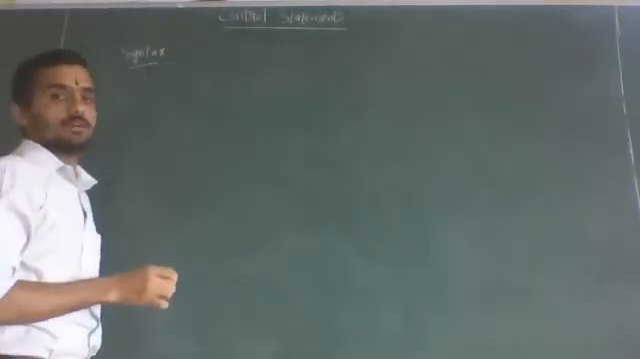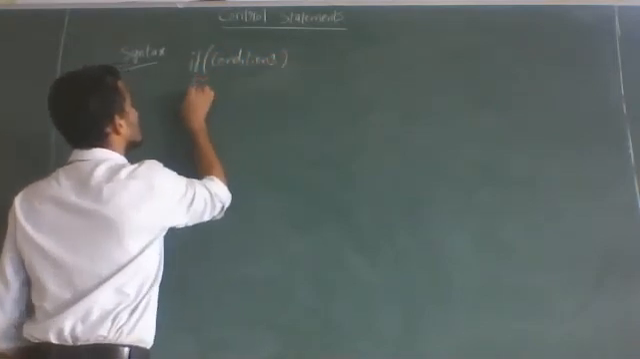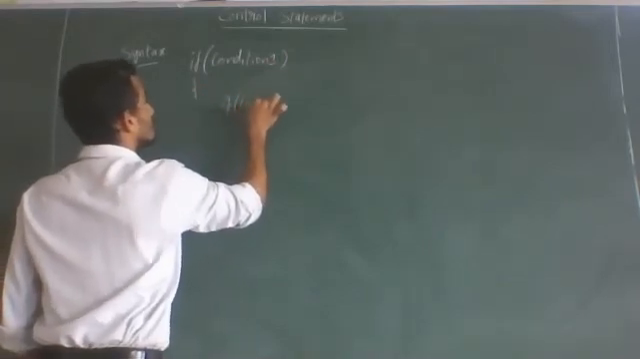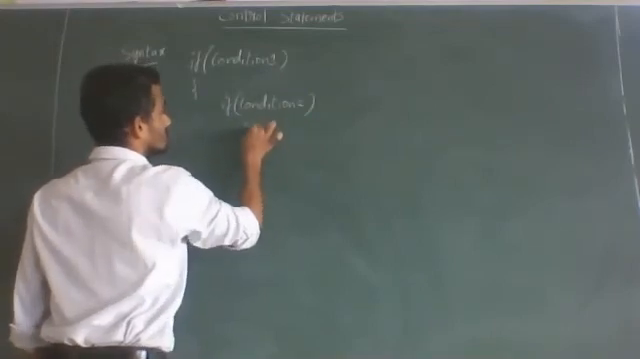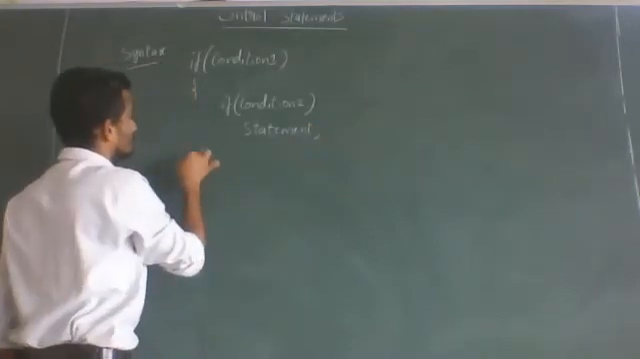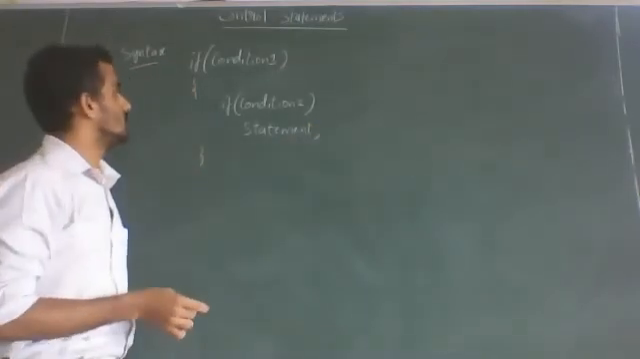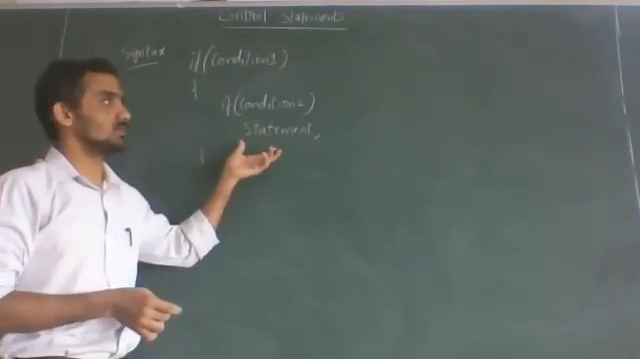So before I go to the flowchart, I'll write the syntax, because by looking at the syntax only you have to write the flowchart. Syntax is: if condition 1, if condition 2, statement. After writing this flowchart and explaining whatever they explain about flowcharts, then we will stop the class.